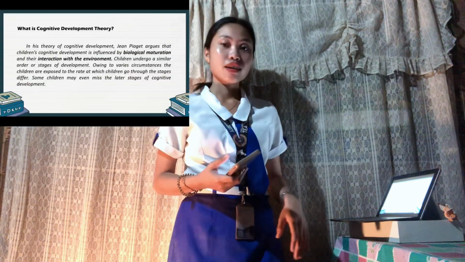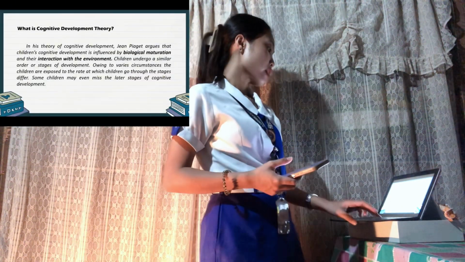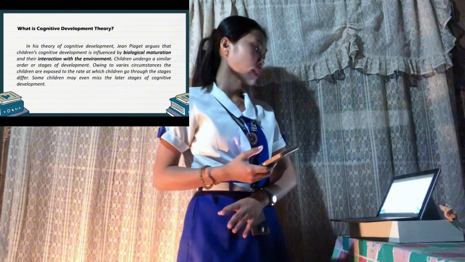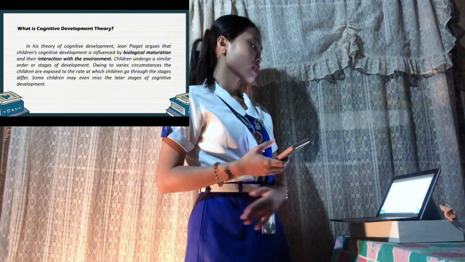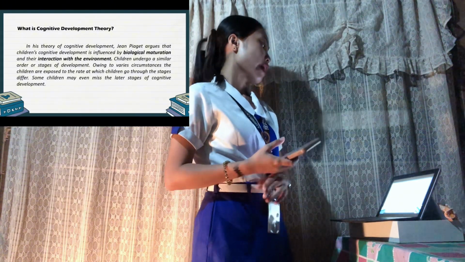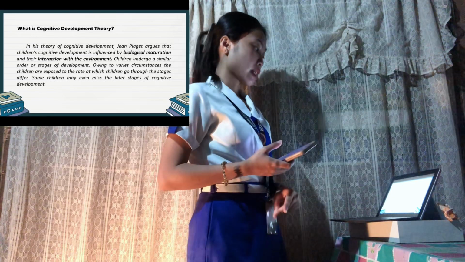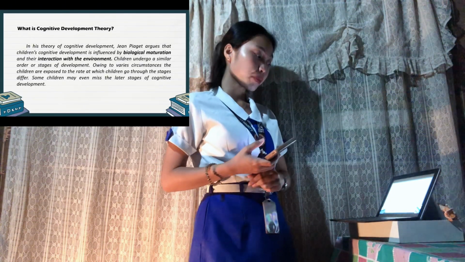Next slide. What is cognitive development theory? In his theory of cognitive development, Jean Piaget argues that children's cognitive development is influenced by biological maturation and their interaction with the environment. Children undergo a similar order of stages of development.